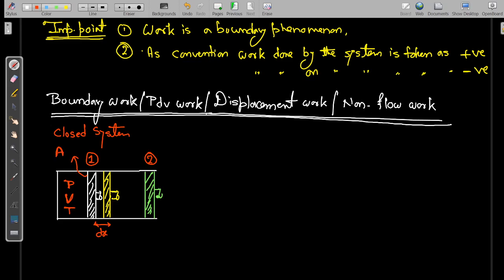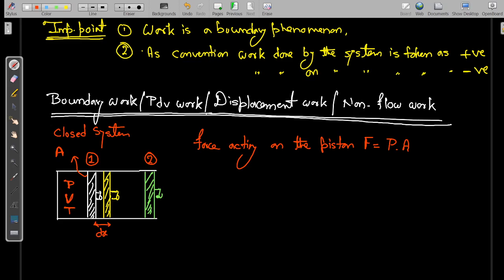If I want to calculate the force acting on the piston, F is equal to pressure into area, because we know that pressure is force per unit area.